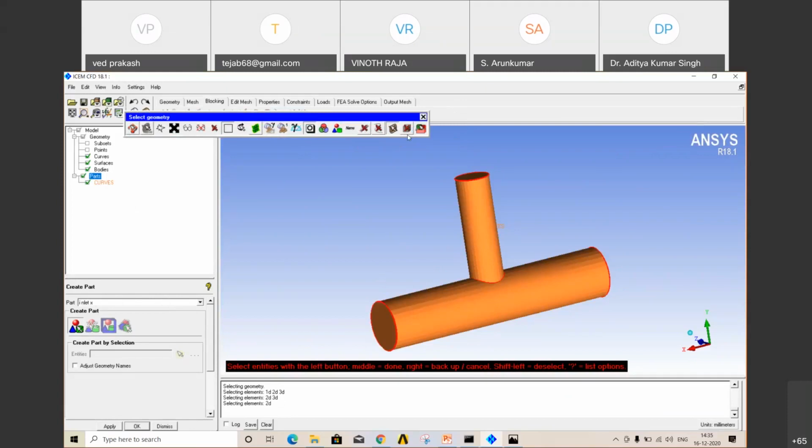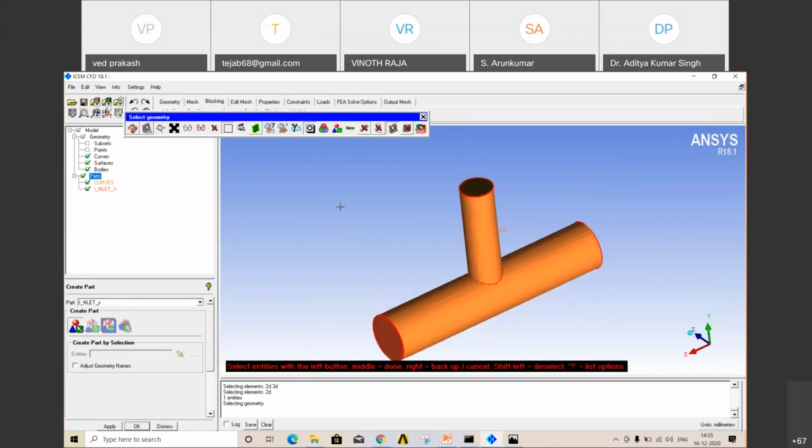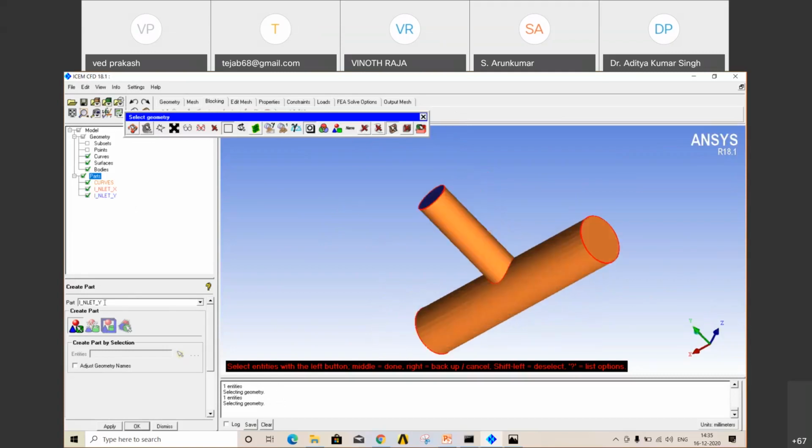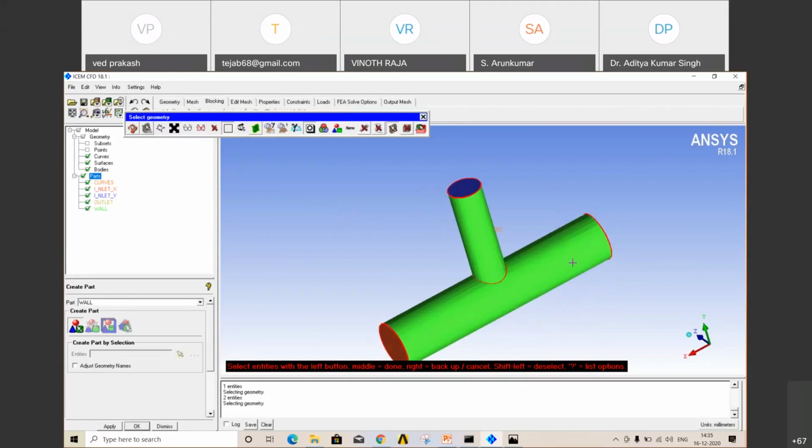You will select only surfaces. For x, select this again, and middle mouse. For y, rotate your geometry, select y, and outlet, select this and y, and then go to wall, select this. This will only select your surfaces, not curves, because you have blocked those things.